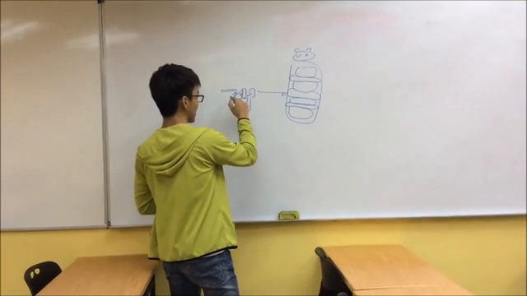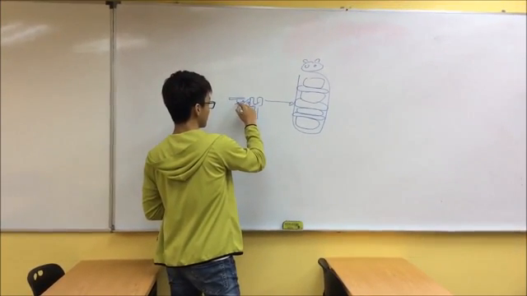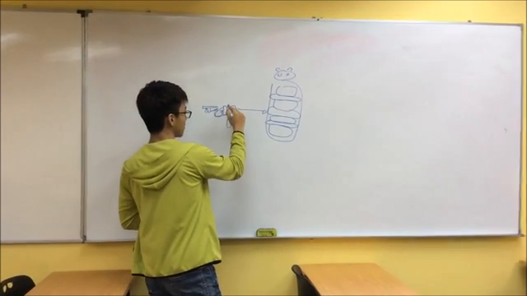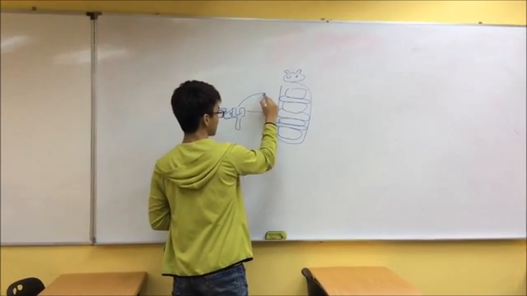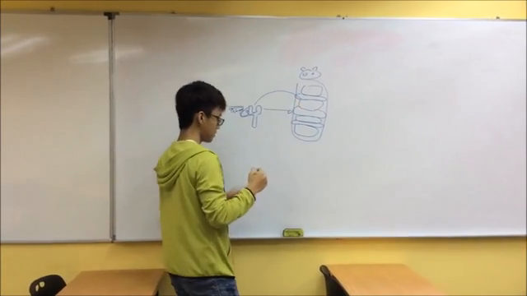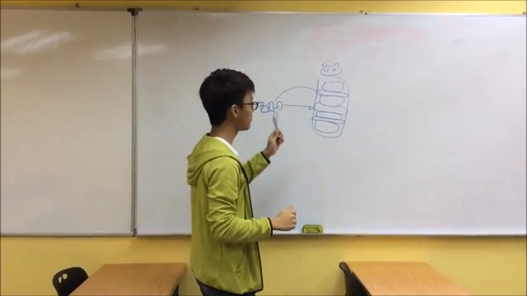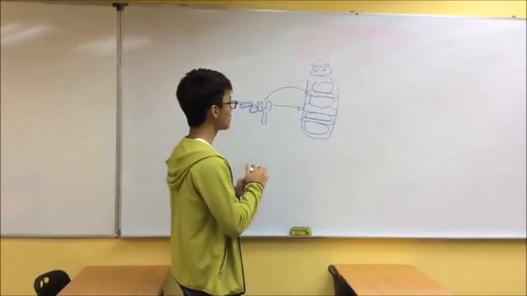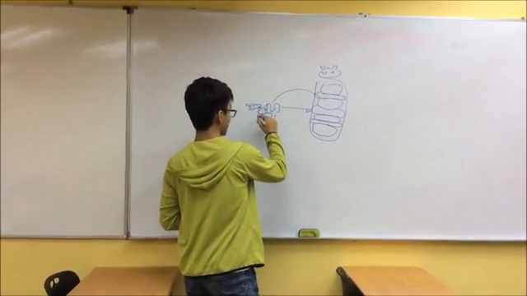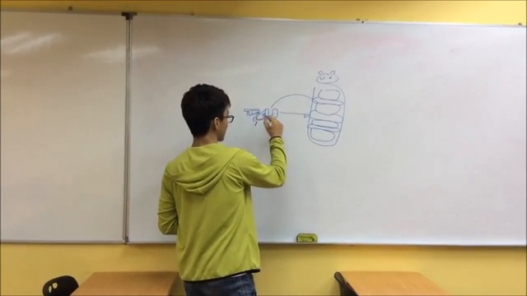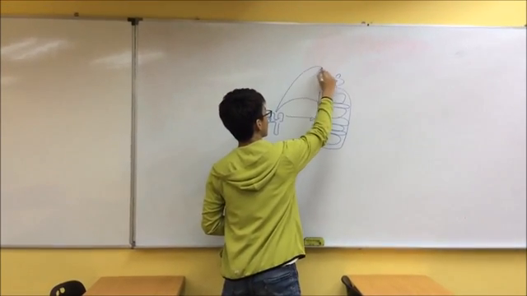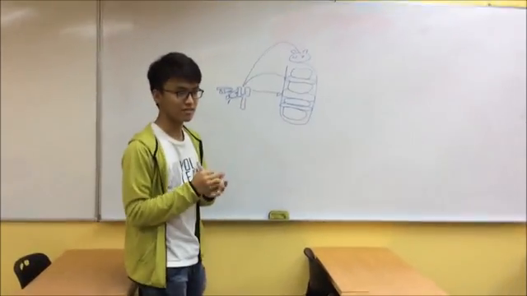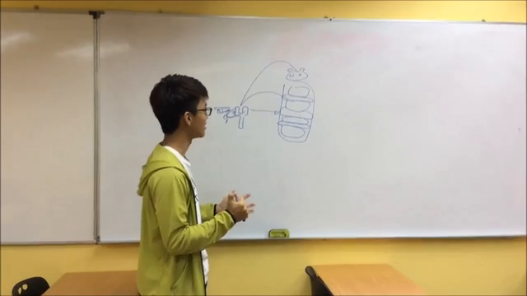Let's say we launch it at a smaller angle. Let's say here, angle 1. The flight path would be somehow like this. You can see from the flight path that even if you launch it from a smaller angle, it wouldn't hit the pig. So in order to hit the pig, you need to launch it from a larger angle. Somehow like this. So you see there's a difference when you launch it from a different angle.